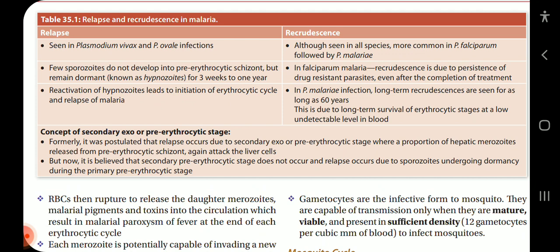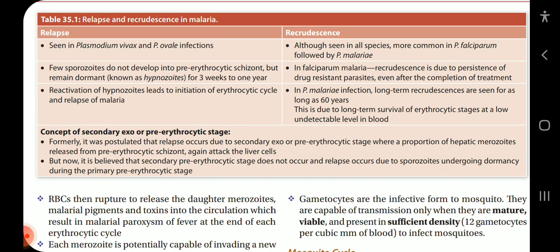In falciparum malaria, recrudescence is due to the persistence of drug-resistant parasites even after completion of the treatment. Reactivation of hypnozoites leads to initiation of the erythrocytic cycle and relapse of malaria. In Plasmodium malariae infection, long-term recurrences are seen for as long as 60 years. This is due to long-term survival of erythrocytic stages at a low undetectable level in blood.